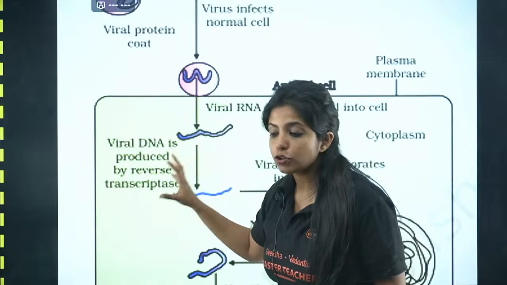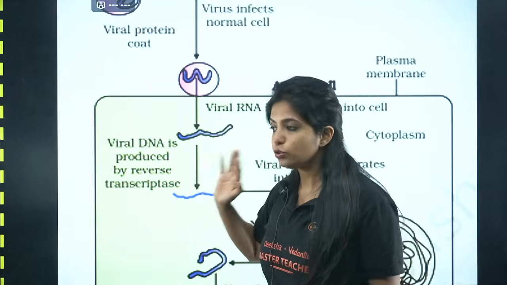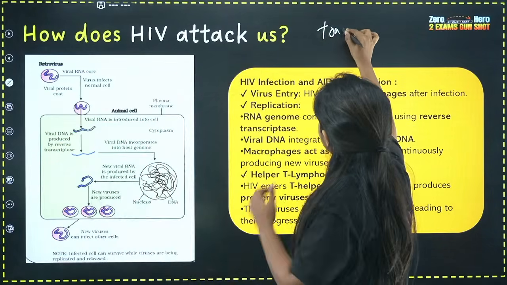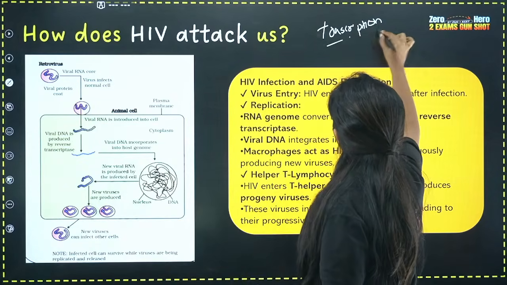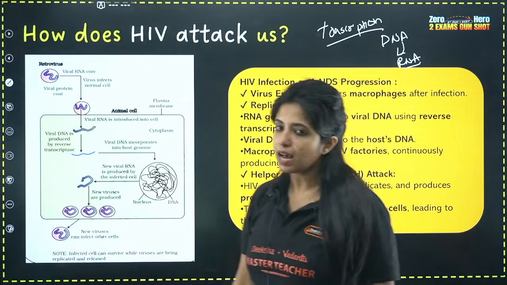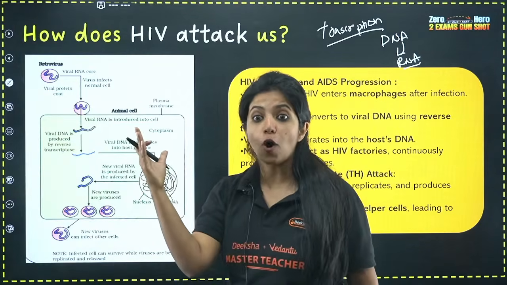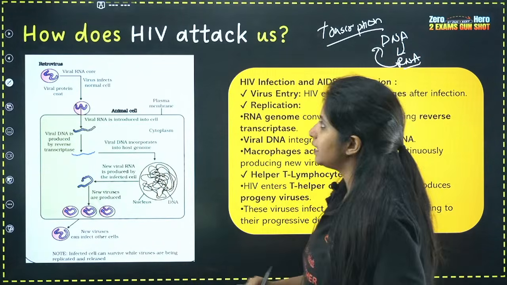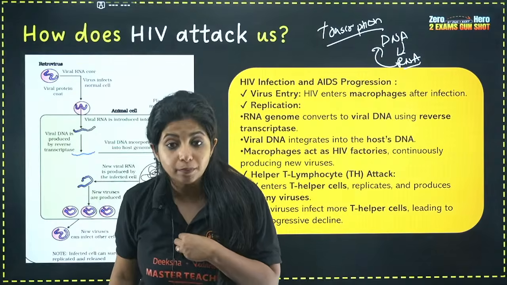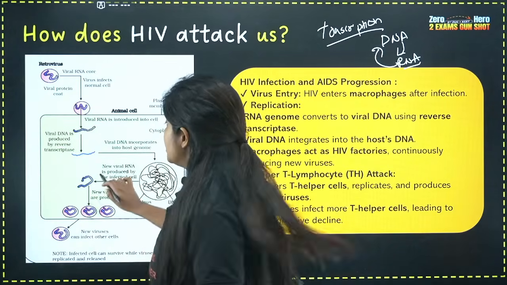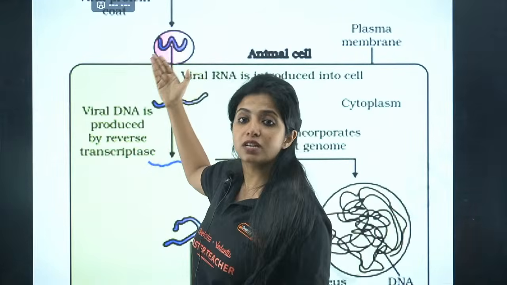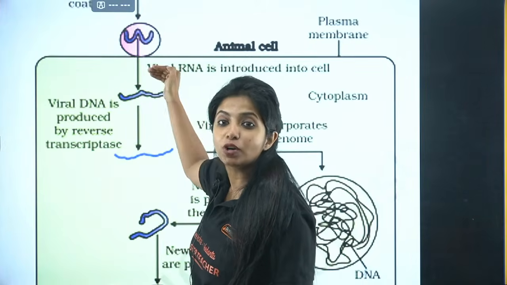Now they have an enzyme which is known as reverse transcriptase. Generally in our cells, there is a process known as transcription, where from the DNA you make the RNA. Now here you are going to do the opposite: from the RNA you are going to make the DNA. Why, you may ask? Because in our cell we have DNA, and if it wants to use our machinery, it has to form a DNA. So with the help of the enzyme reverse transcriptase, it does reverse transcription and makes a DNA out of an RNA.